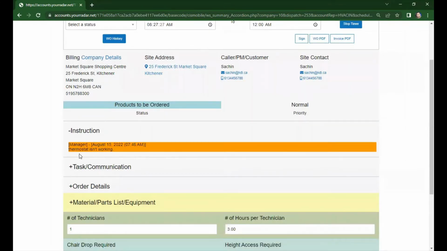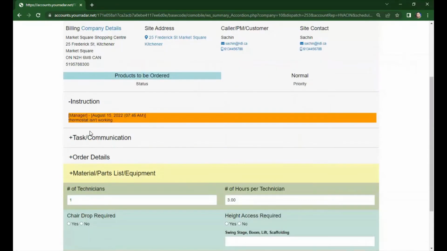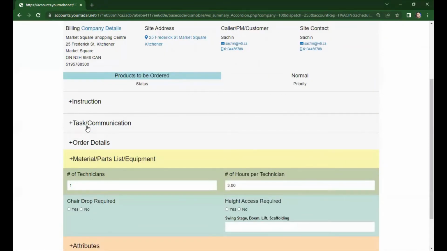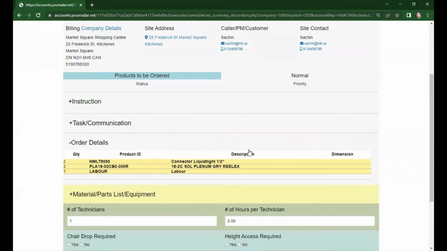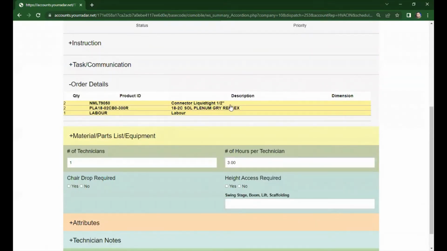Instruction. This is the instruction that came from our estimator. Under task and communication, in this field, your technician can send a message to your manager or the owner itself. Order details. These are the parts or materials that were added during the estimation, and also the labor.